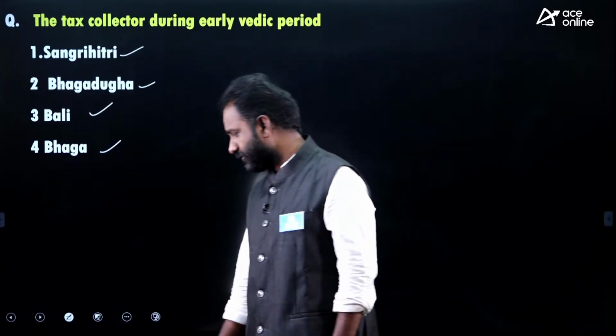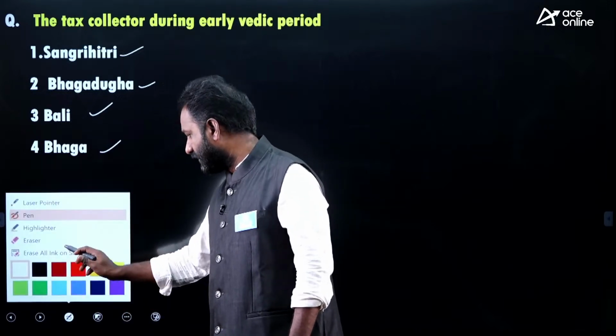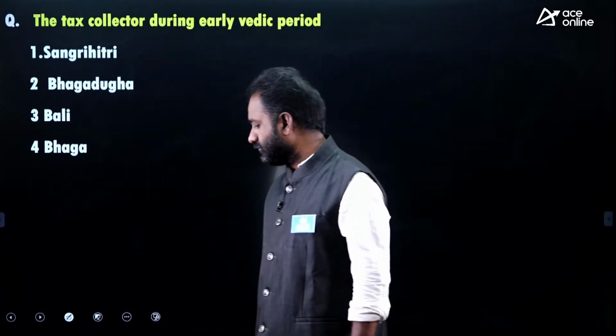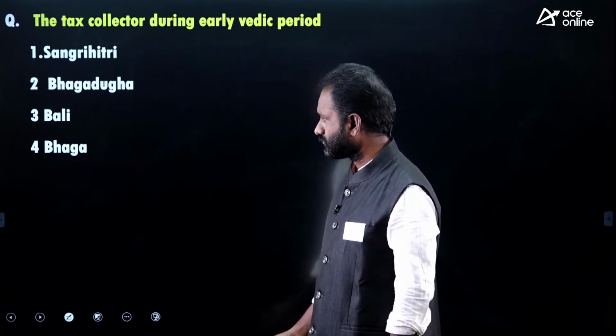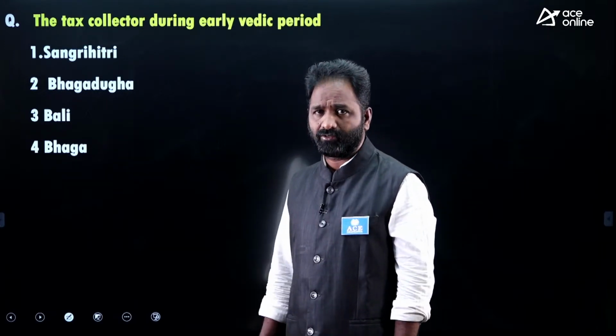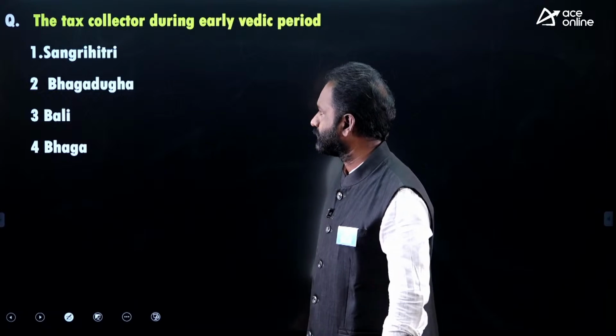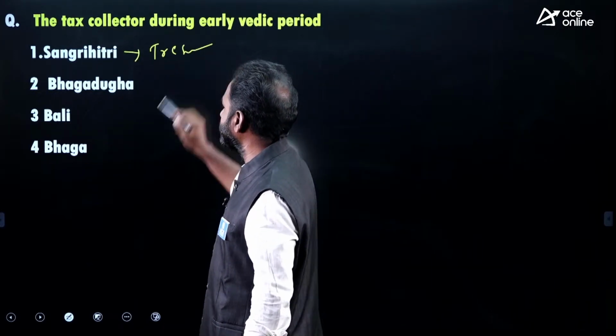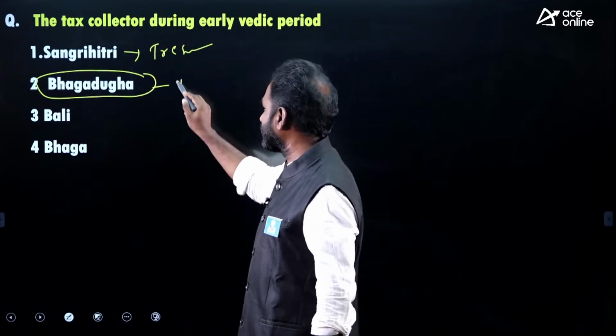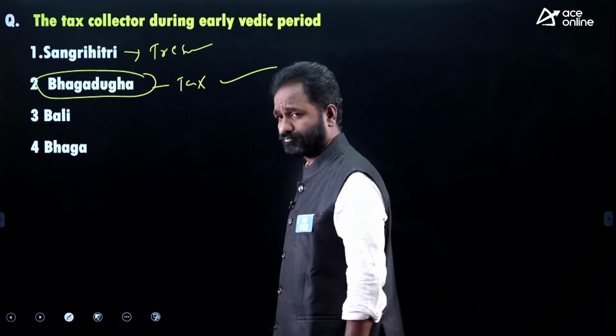Okay, what is the answer? Tax collector. Sangrahitri, Bhagaduga, Bali and Bhaga. Who is the tax collector? Okay, Sangrahitri is nothing but called treasurer. He is a treasurer, and Bhagaduta is a tax collector, is the right answer.